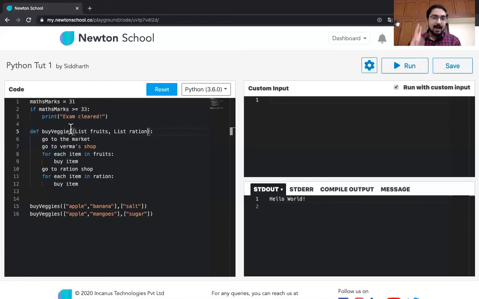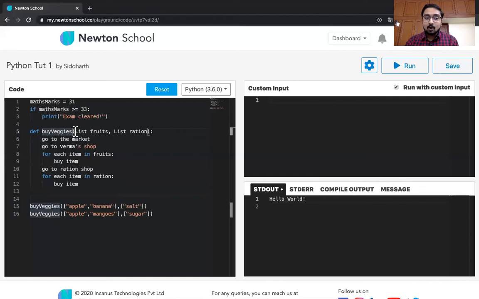There are three very important things in functions, but for now let's just focus on the name part, that is, what is the name of the function. Now this is not at all important to Python's interpreter. The Python interpreter doesn't care what name you use, but if you want to work in good companies, and this course is going to make you really job ready, you need to write very clean code that others can understand. So your function names should be very intuitive. They should be indicative of what that function is doing. As soon as you see buy veggies, you really understand what this function is talking about.